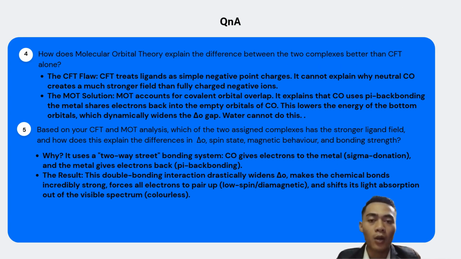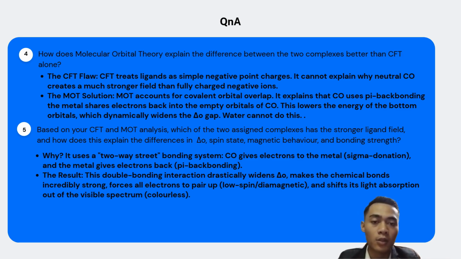Next, for question 4, how does molecular orbital theory explain the difference between the two complexes better than CFT alone? The CFT flaw: CFT treats ligands as simple negative point charges. It cannot explain why neutral carbonyl creates a much stronger field than a fully charged negative ion. The MOT solution: MOT accounts for covalent orbital overlap. It explains that carbonyl uses pi back bonding. The metal shares electrons back into the empty orbitals of carbonyl. This lowers the energy of the bottom orbitals, which dramatically widens the gap. Water cannot do this.